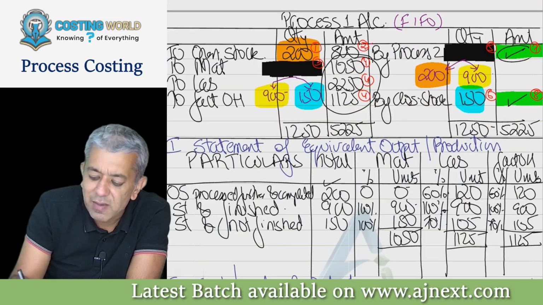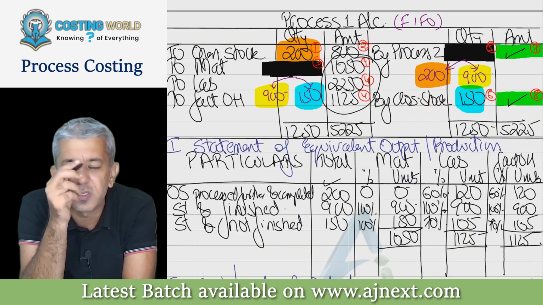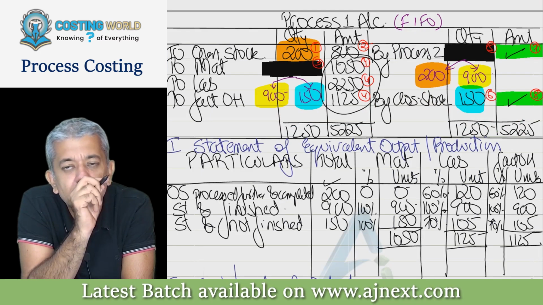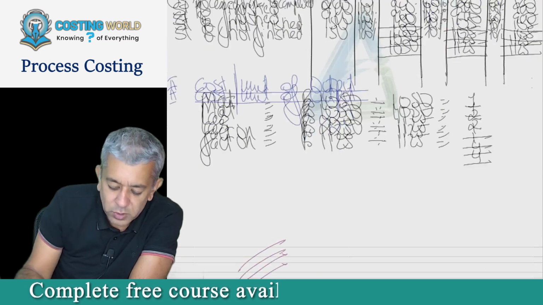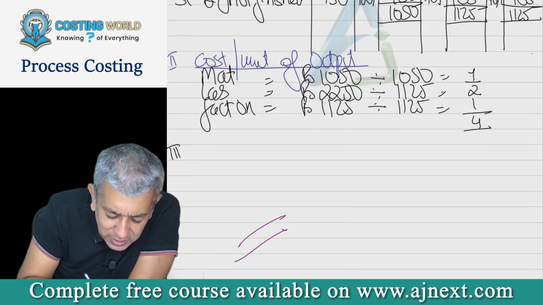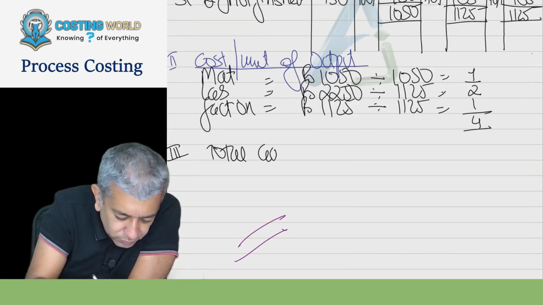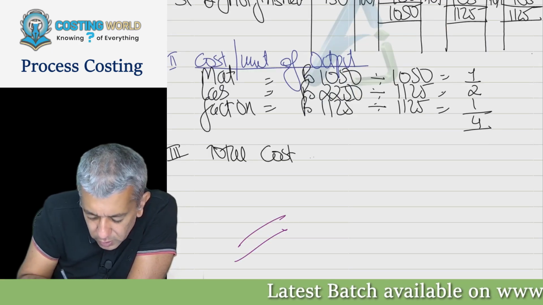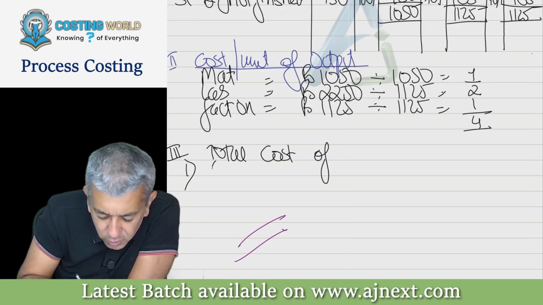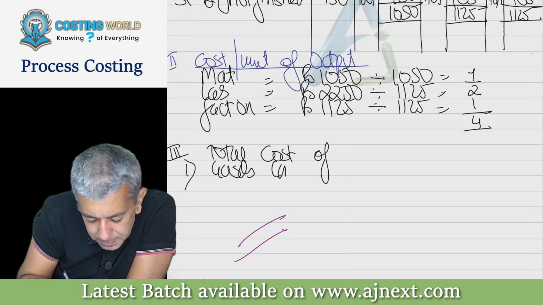Tell me one thing, 7th represents what? You all had written some words. 7th represents what? Cost of goods completed. So that is exactly the same sentence I'm going to be writing. Write down total cost of, on the first line, and on the next line, goods completed.